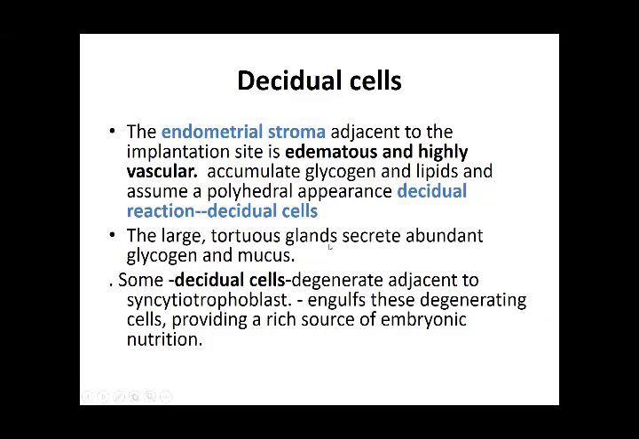The glands are large and tortuous, and secrete abundant glycogen and mucus, because again they have to provide the initial nutrition to the growing embryo. So this change in the endometrium is what we call the decidual reaction, and the cells the decidual cells. Some decidual cells degenerate adjacent to the syncytiotrophoblasts, which engulf these degenerating cells, providing a rich source of embryonic nutrition. That is, these cells with plenty of glycogen, and the blood vessels, are going to supply nutrition to the developing embryo.